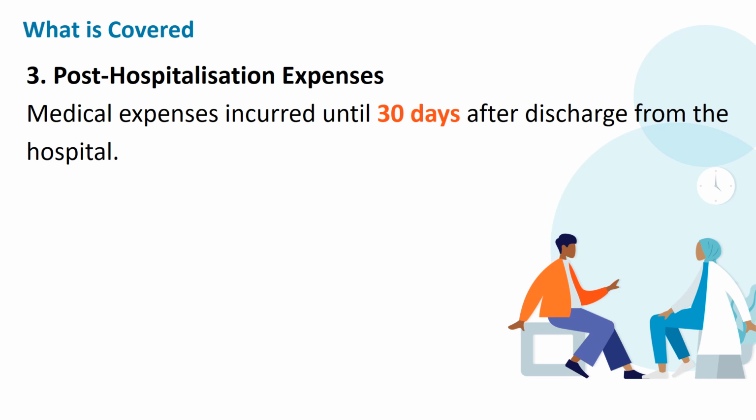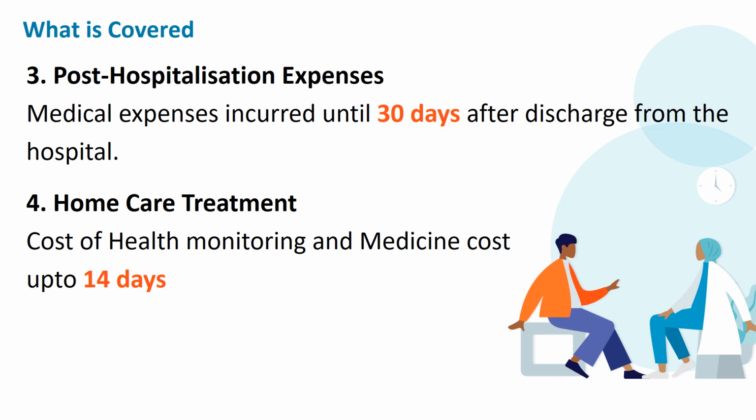The third one is the post-hospitalization expenses. Whatever expenses are incurred within 30 days after discharge from hospital are also covered. The fourth option is home care treatment. For some reason, the doctor might recommend that you take treatment at home itself. In those cases, the cost of health monitoring or any medicine cost to an extent of 14 days is covered under home care treatment.